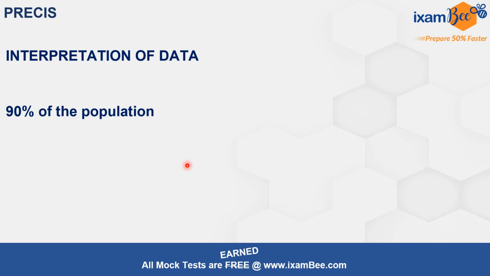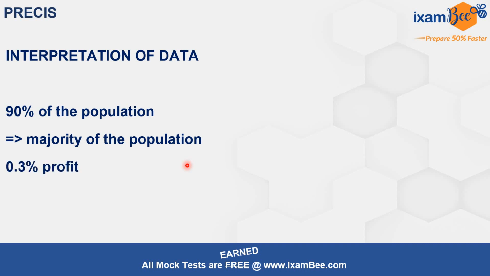But you have to interpret this data, so you will write it as majority of the population. All right. Similarly, if the passage says that the company made 0.3% profit, right? Then you will say what? Marginal profit, right? The data is present in the PRECIS as well, right? But not in the form of numbers. You have to interpret the data now. Okay. So make sure that you include the data, but the interpretation of it, not the numbers.